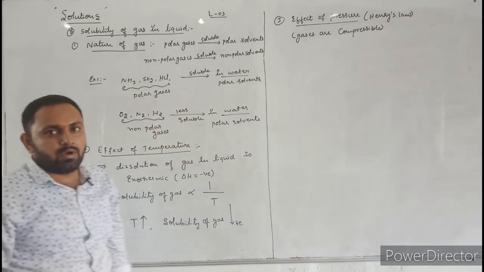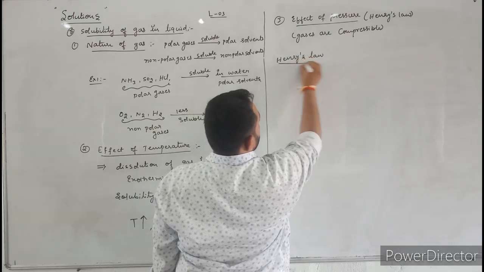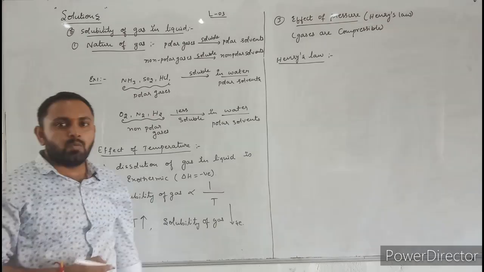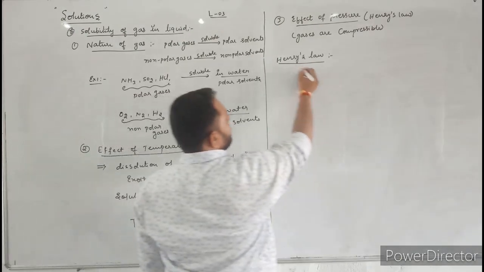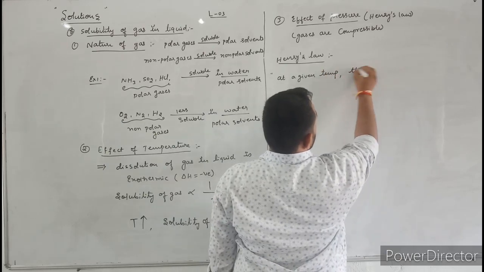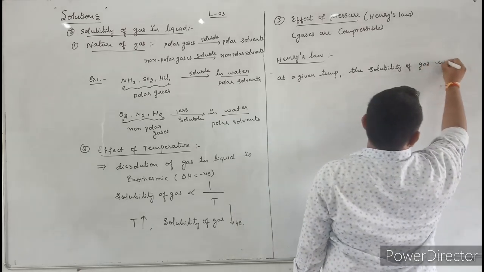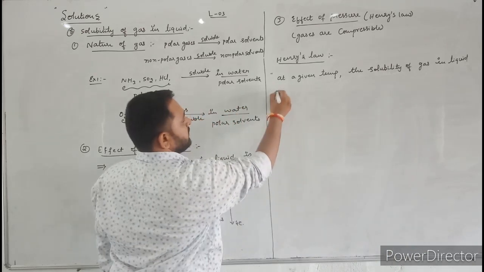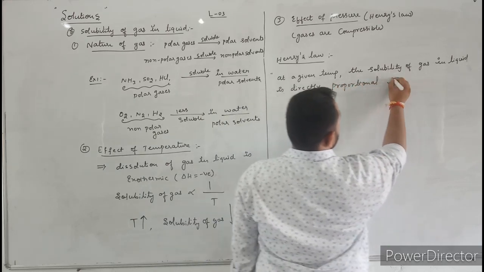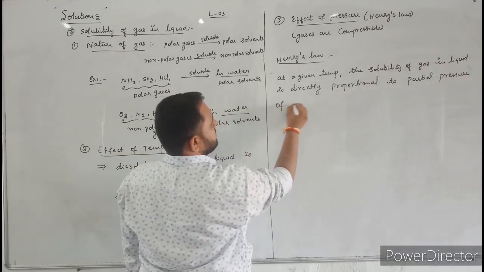Now let us discuss Henry's law. What is Henry's law? According to Henry's law, at a given temperature, the solubility of gas in liquid is directly proportional to the partial pressure, not total pressure, partial pressure of gas above the solution.